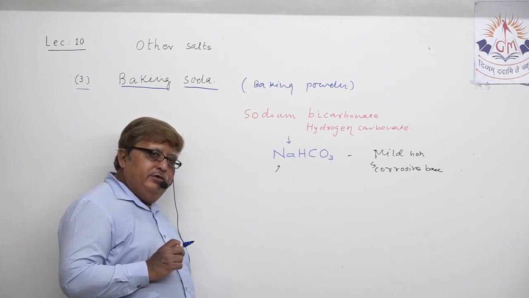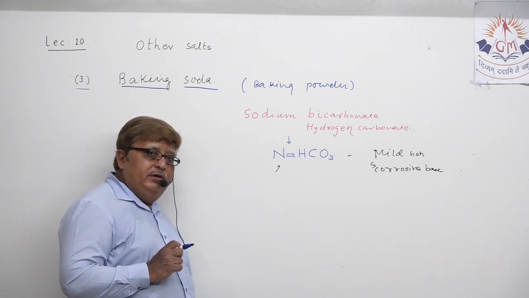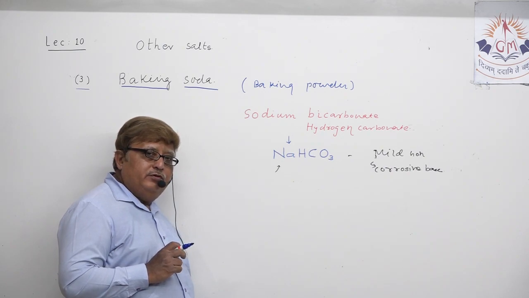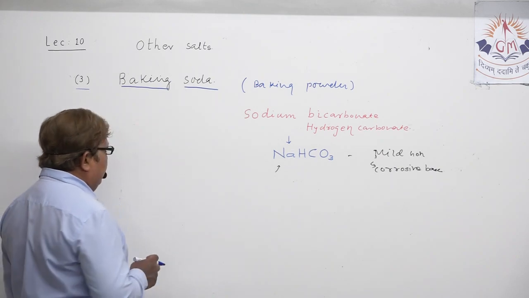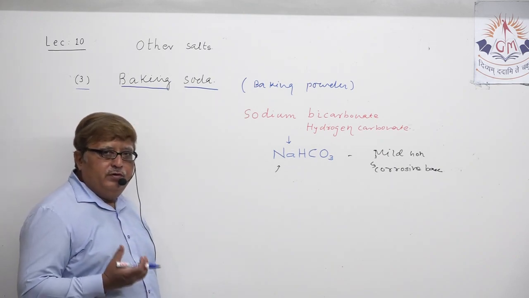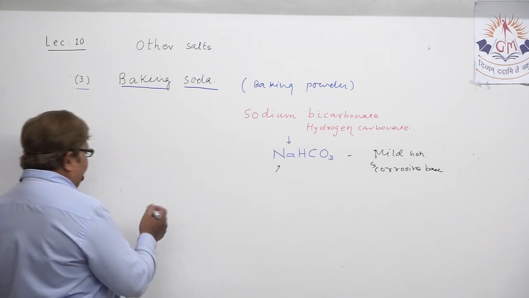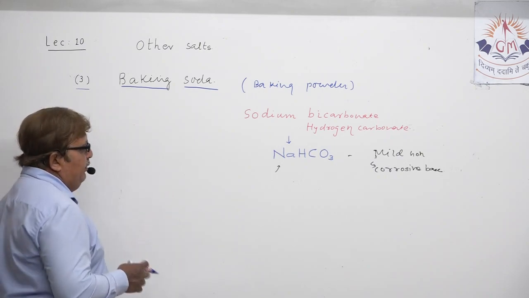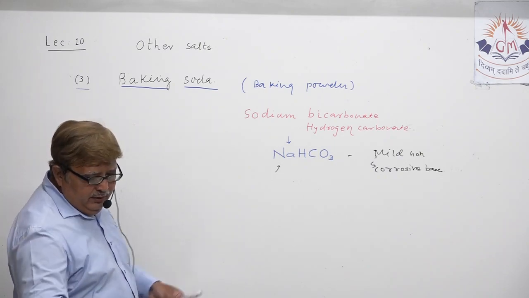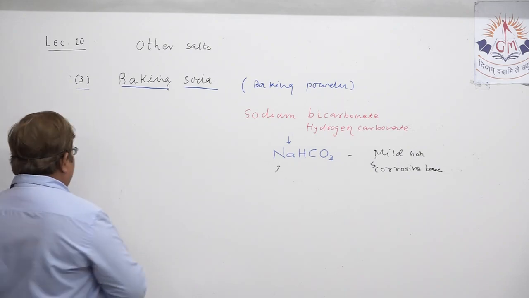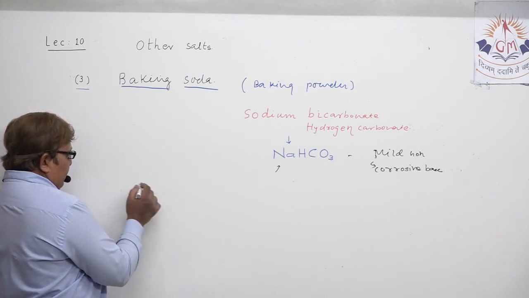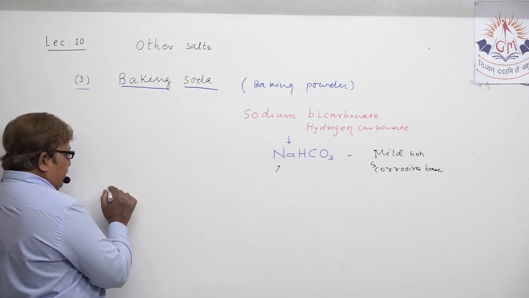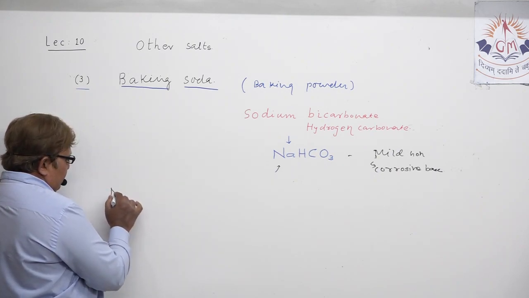But actually sodium chloride is not the only raw material for the production of baking powder. Which are the raw materials which can be utilized for the production of baking powder? Let us mention the chemical reaction which is taking place. I am just writing the chemical equation, I am giving the explanation at the same time.